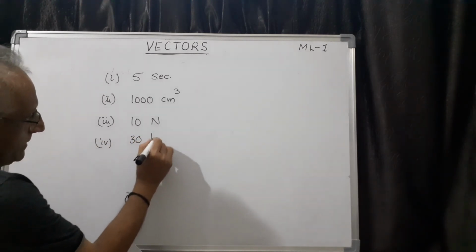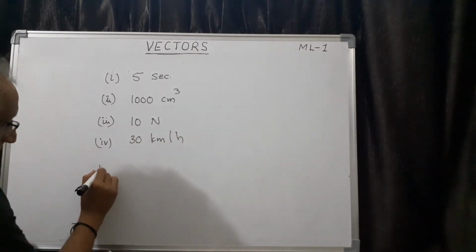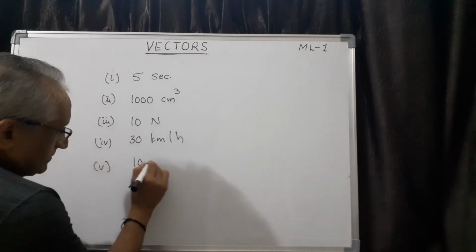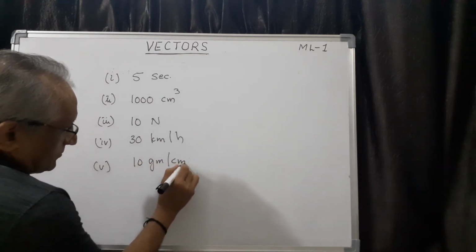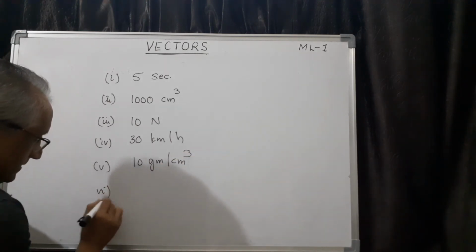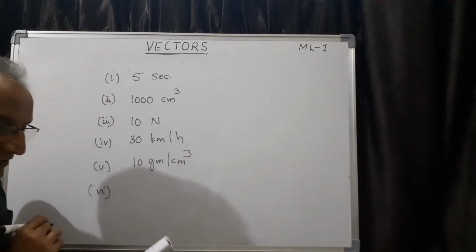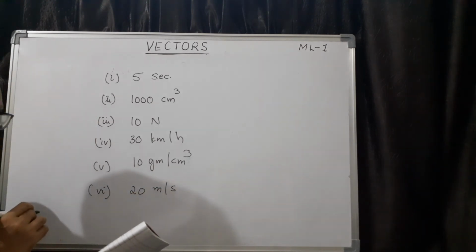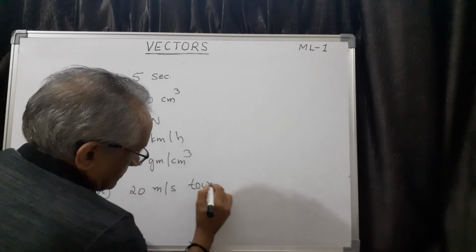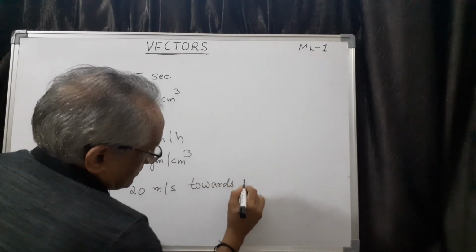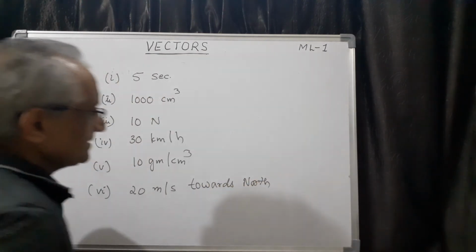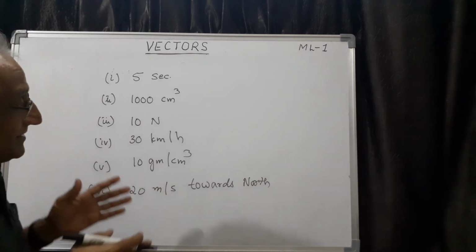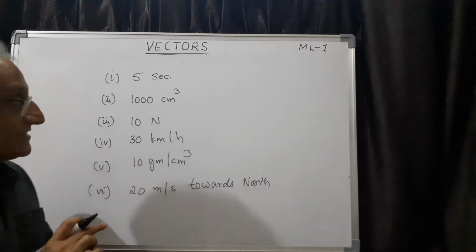And the fourth one is 30 kilometer per hour. Then fifth one is 10 gram per centimeter cube. And sixth one is 20 meter per second towards north. See here, strictly speaking, it has nothing to do with mathematics. These are all the concepts you have studied in physics actually.